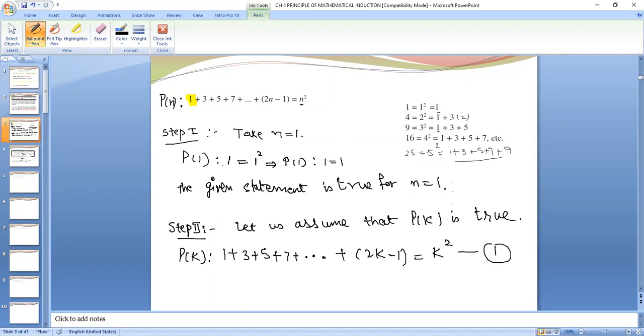Say this number 1. We will be using it in order to prove our result, right? Let us assume that Pk is true. That means when n equals k, the result is true. Now we can say that 1 plus 3 plus 5 plus 7 plus 2k minus 1 equals k square. This is by our assumption.